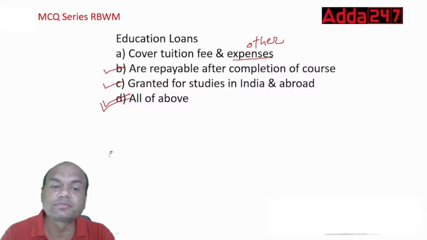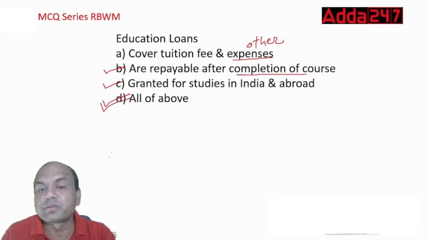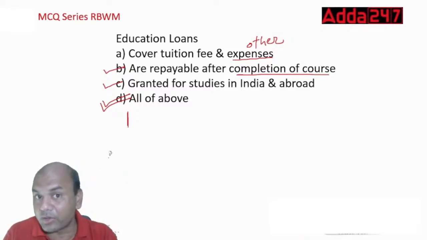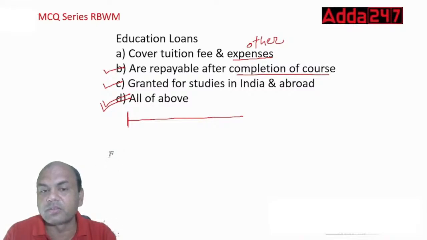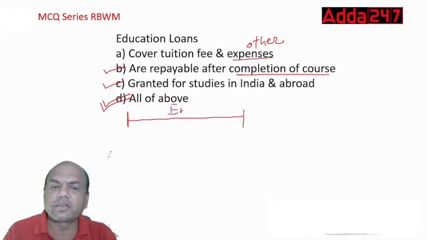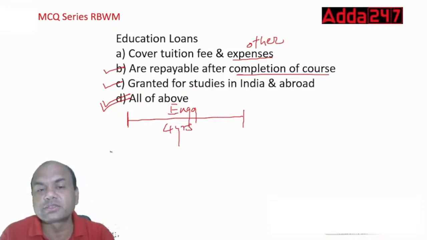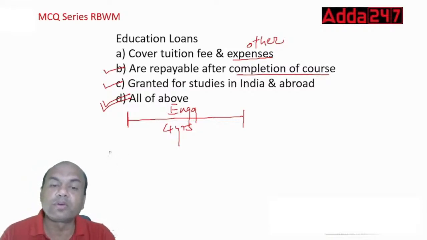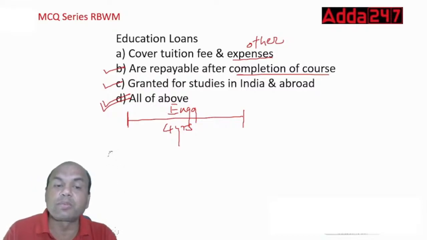It is D. Are repayable after completion of the course, means what? See here, education loan, how is it given? Suppose I give that education loan today, so this guy or girl, it's not gender biased, will be requiring at least, let's say that person is doing engineering, around 4 years. So 4 years gone over here. Up to 4 years, this student won't be able to pay any interest or any EMI on this. This is known as the moratorium period. In this moratorium period, the student is allowed not to pay any interest or principal.